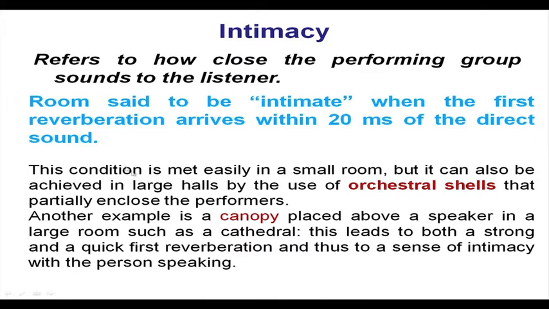This condition is met easily in a small room. If it is a small room, the reflection path is shorter, so it can be easily met, but it can also be achieved in a large hall by using an orchestra shell that particularly encloses the performer.